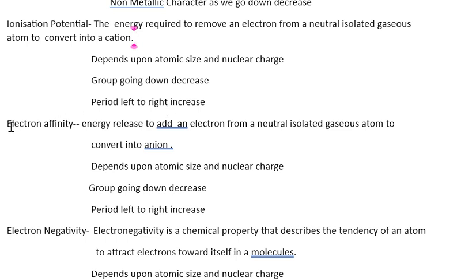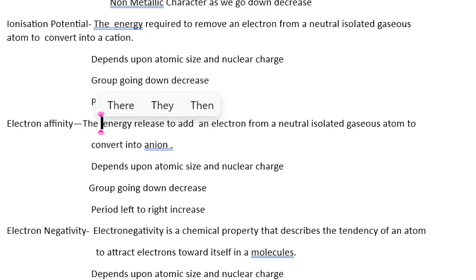The second most important property is electron affinity. Its definition is opposite to the definition of ionization potential. So instead